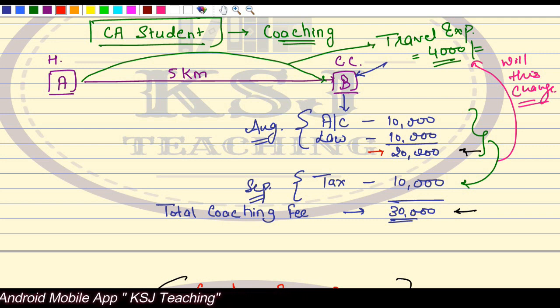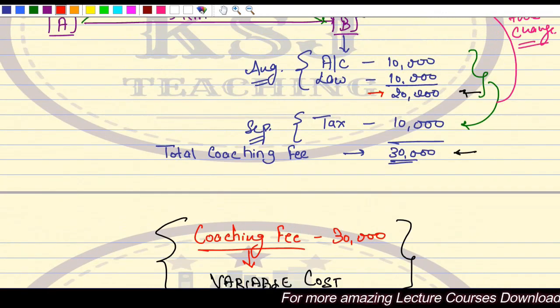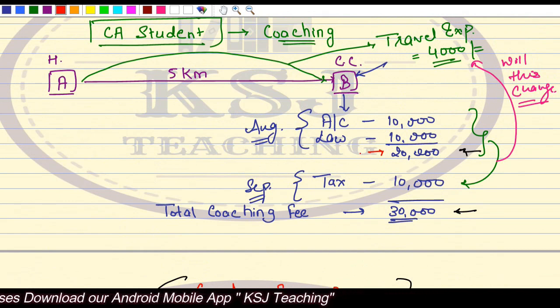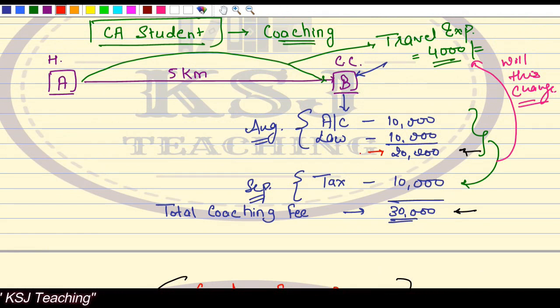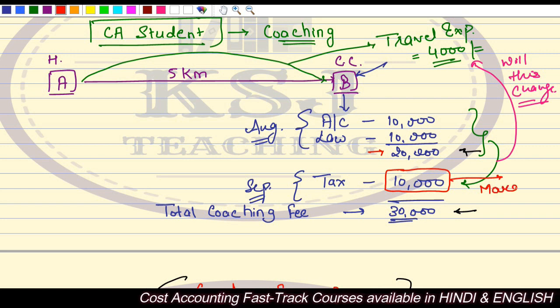We say that total 30,000 is my variable cost. No issues in that. But I am saying, what is the additional cost that you will be paying if you add one more subject? The additional cost in this case will be 10,000 rupees. So this 10,000 becomes my marginal cost.